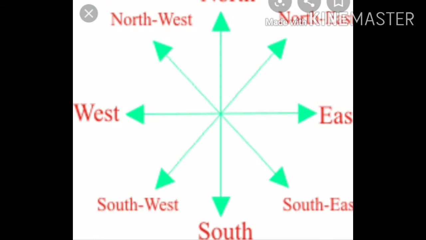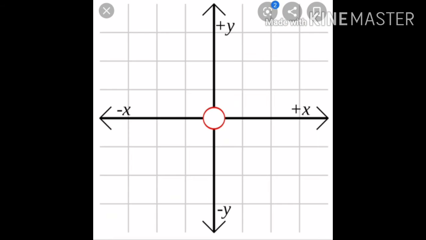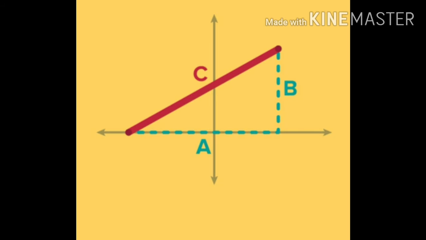Spatial orientation broadly includes two types of motion. Like this you are seeing is the linear motion directly towards north, east, south or west, or it can be angular also, like northeast, southwest, such type of motion.